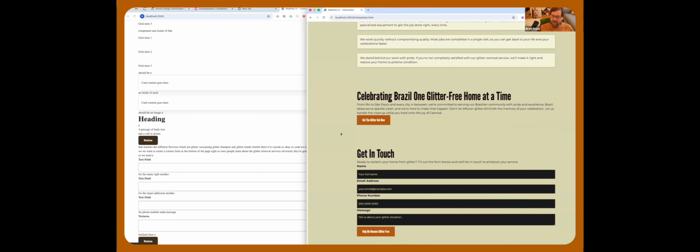Let's see if it added it. Ah, there we go. Okay, get in touch. Oh, change back to dark mode. Get ready to reclaim your home from glitter. Fill out the form below. Name, email address, phone number, message, help me become glitter free, just as we described it, which is pretty amazing.